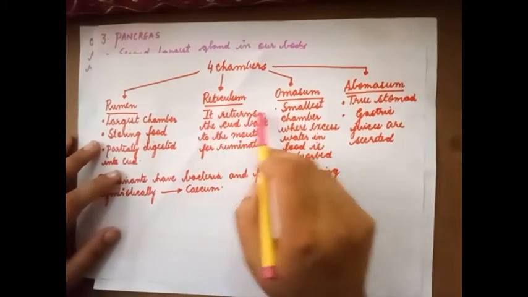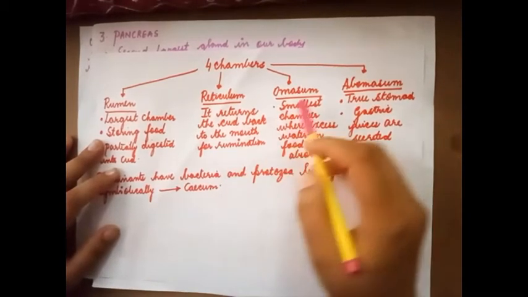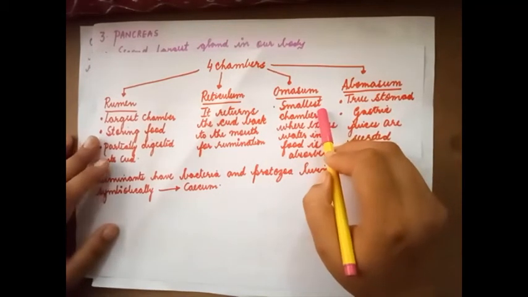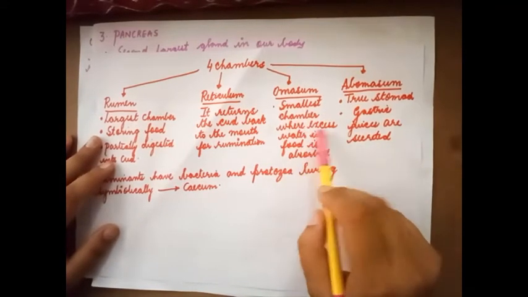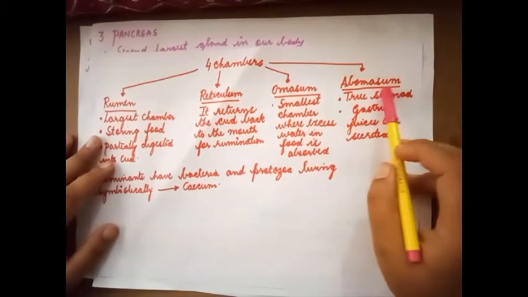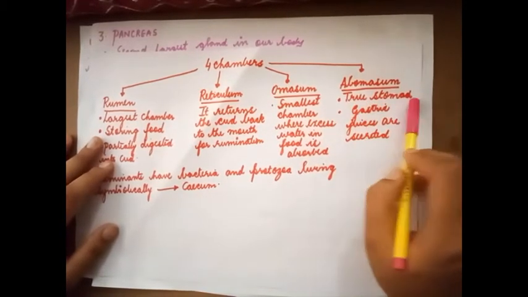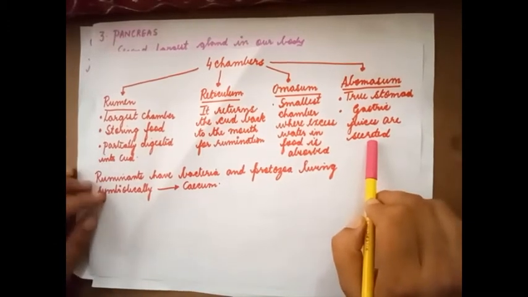Reticulum returns the cud back to the mouth for rumination. Omasum is the smallest chamber where excess water in food is absorbed. Abomasum is the true stomach and gastric juices are secreted.